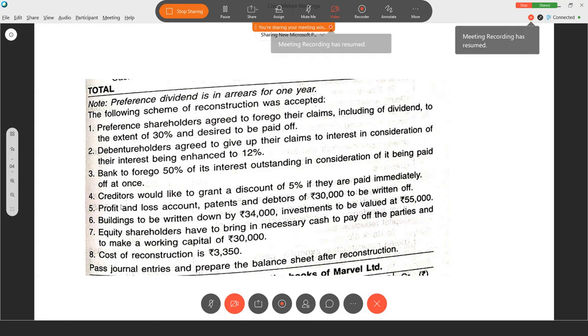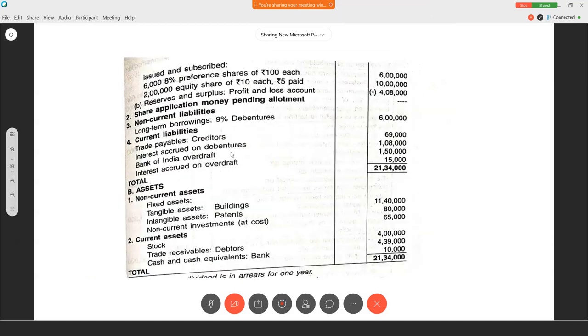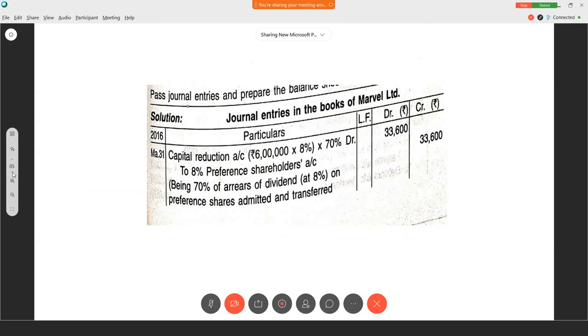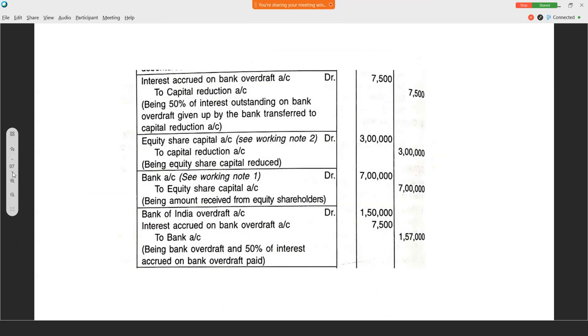Okay, the next one is creditors. Creditors would like to grant a discount of 5% if they are paid immediately. So, what is the amount of creditors we have to pay? 69,000, correct? So, 69,000 we have to pay. But what did they say? 5% discount they are ready to give. So, what is the journal entry?